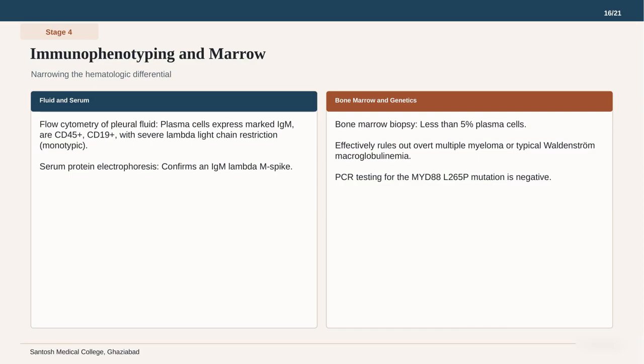Furthermore, PCR testing for the MYD88 mutation is negative. These specific markers and the empty marrow point toward a very rare diagnosis. We have all the pieces of the puzzle now, but they do not fit the common patterns. Let us look at the final diagnostic challenge.